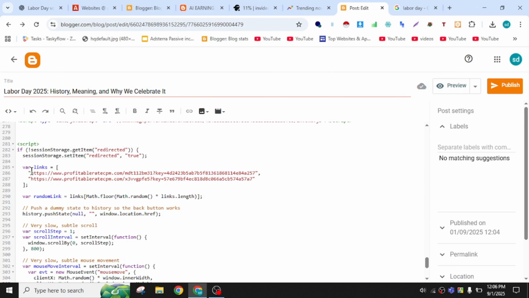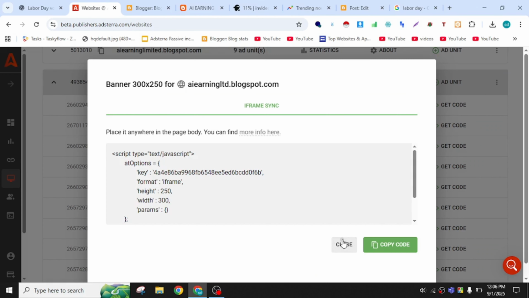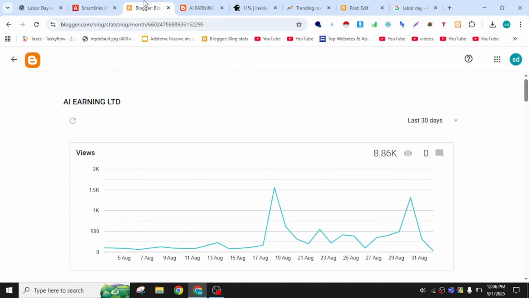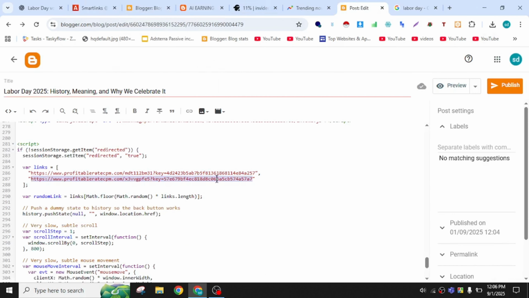After that you need to change the URL to URL. Okay, I have given there to URL. You just change it with your own direct link. I click on direct link in here and just copy the link from here, and if you don't have, you just simply add smart link by using this. Change it like here. That's it.